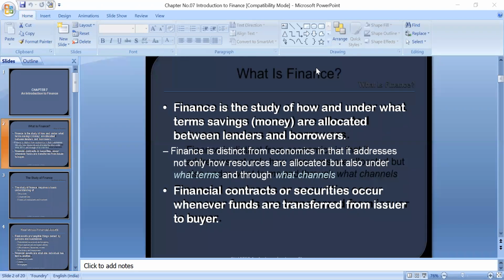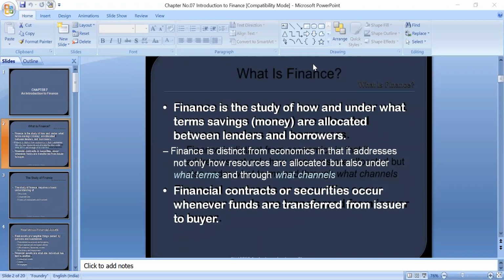So finance is different from economics in that it addresses not only how resources are allocated, but also under what terms and through what channels. Funds do not only mean cash. Funds include money plus loans or credit. Loans or credit are also part of funds, or finance. So finance includes cash money plus any financial contracts or securities.